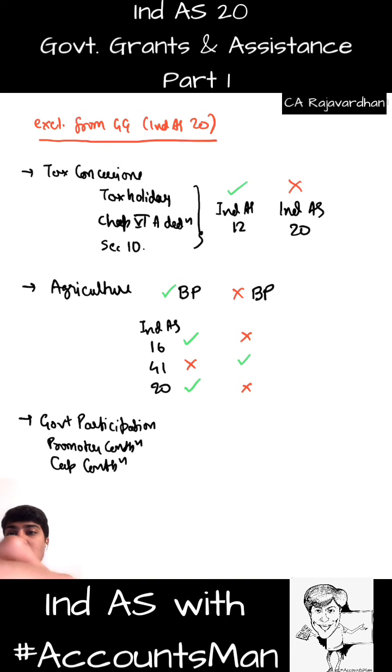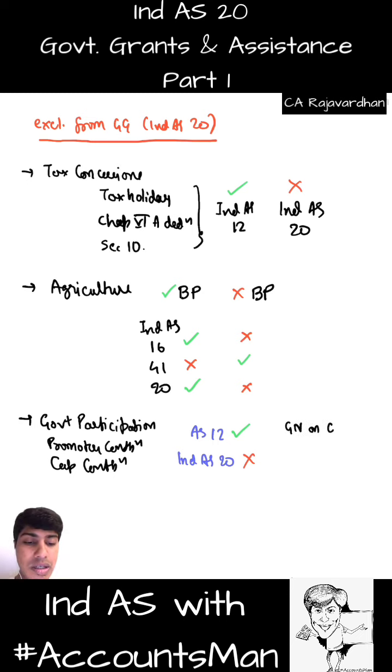This was previously covered under Accounting Standard 12. When Accounting Standard 12 on government grant was there, it spoke about this particular part. However, when it comes to Ind AS 20, the corresponding Ind AS 20 is silent about this point. So there is nothing mentioned regarding this. So it is excluded from our standard. However, what we need to note is there is a guidance note on government grant.